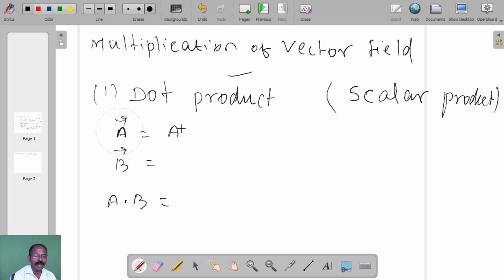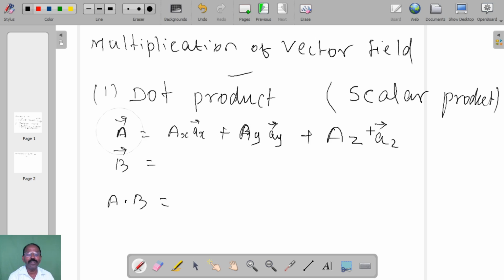A x plus A y plus A z. So A in x direction, y direction, z direction. So this is the magnitude. And to denote the direction we will write the unit vectors ax, ay, az.